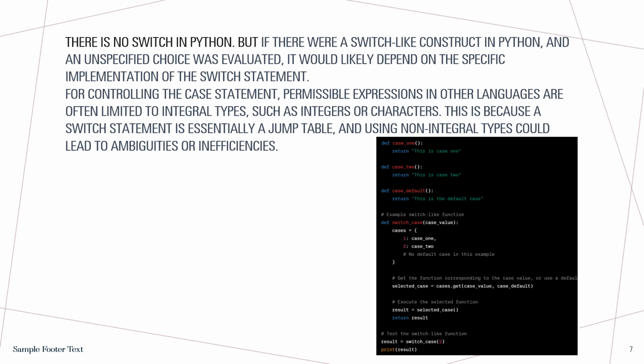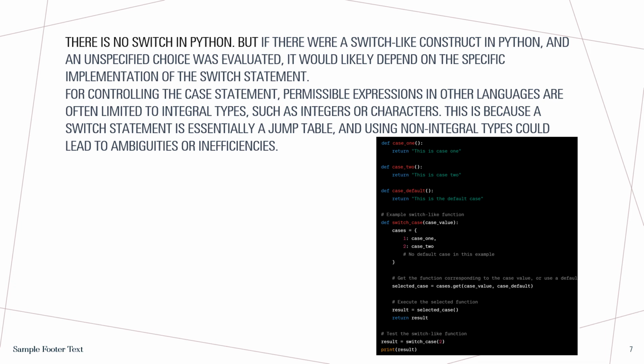So basically, what we have here is a function. If we do case 1, case 2, I can't do the case default, but at least I'm going to call the switch case, which is just a self-constructed function, with a case value and then cases.